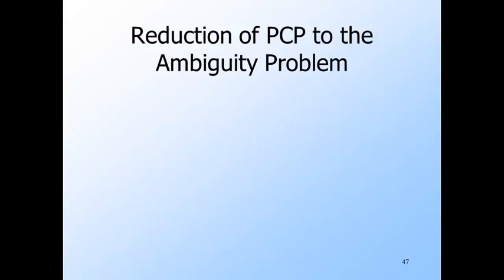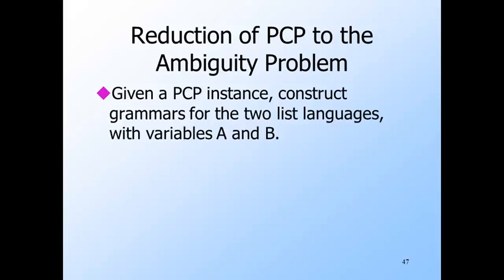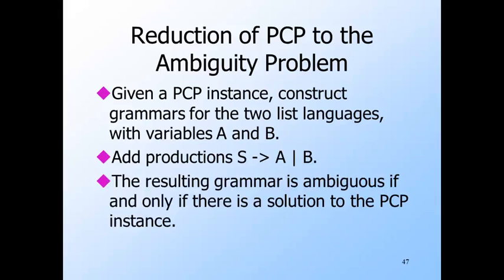We're now ready to show how to reduce PCP to the ambiguity problem. Given the PCP instance, construct the two list languages with a variable A for the first strings of the pairs and B for the second strings of the pairs. Then add the productions S goes to A and S goes to B. Of course, S is the start symbol of the grammar. Okay. We'll show the resulting grammar is ambiguous if and only if there's a solution to this instance of PCP.